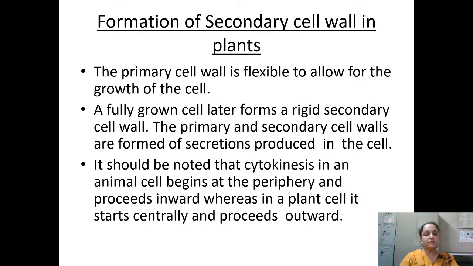Okay, so it should be noted that the cytokinesis in an animal cell begins at the periphery. Periphery means the outer area. And it is going to move inside when we are talking about the animal cell, but when we are talking about the plant cell, it starts from the inner side in between the two cells, so it will extend to the peripheral area. Whereas in plant cells it starts centrally, in the middle, and moves outward.